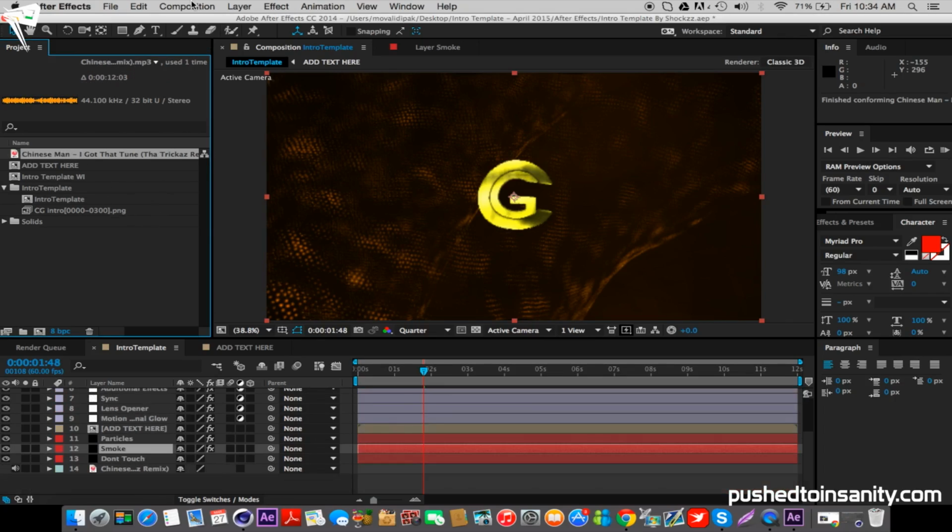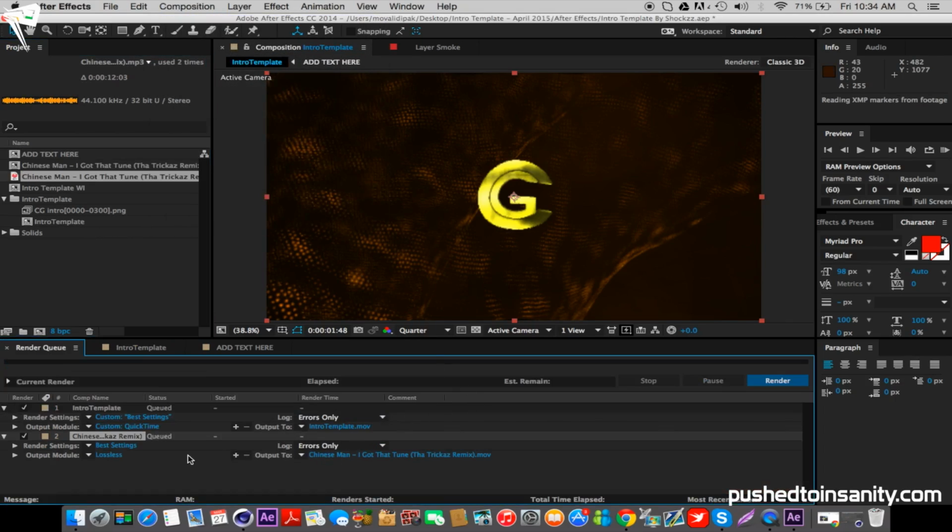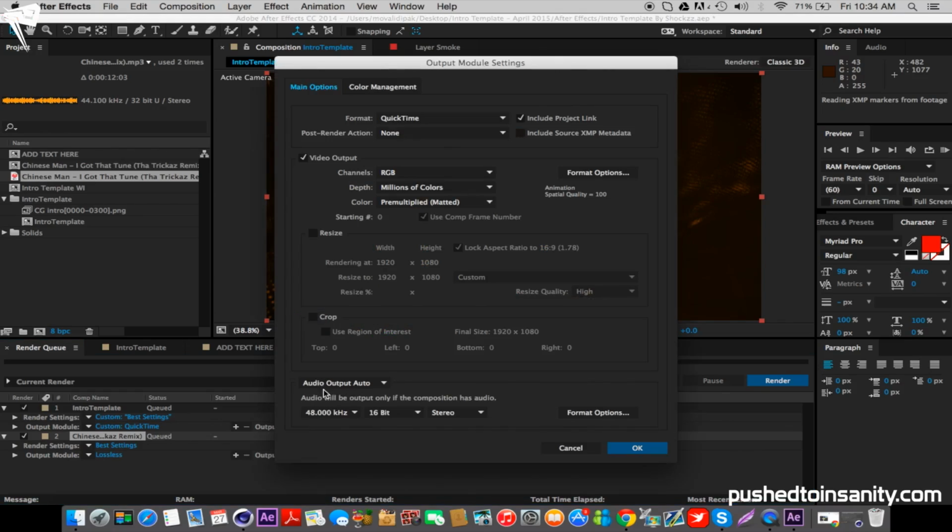So right click and replace the footage with what you're provided in the download. So once you're finished that, add your intro to the render queue and you can render out your intro.